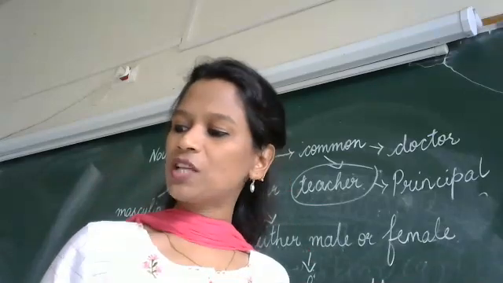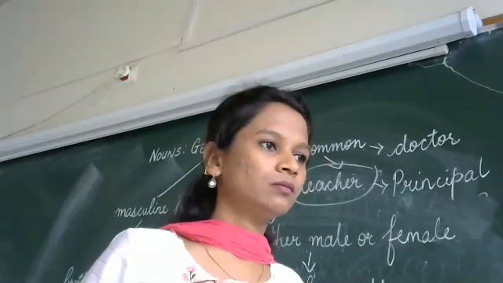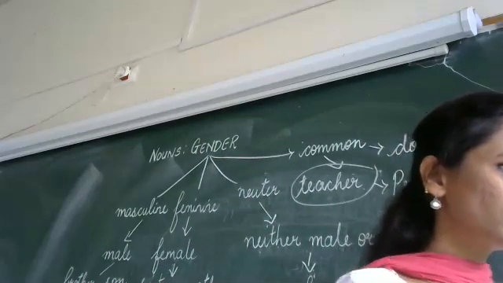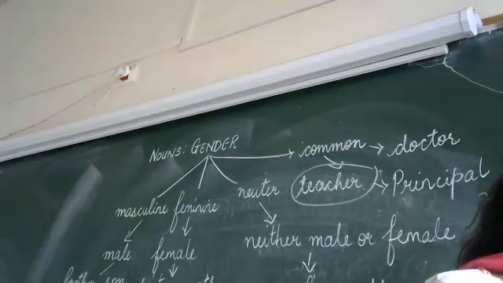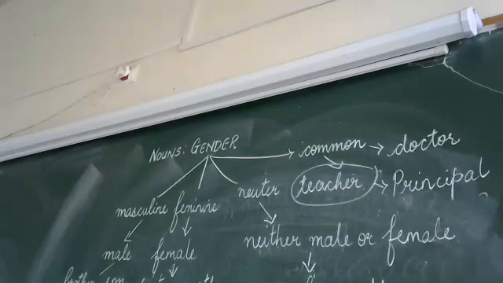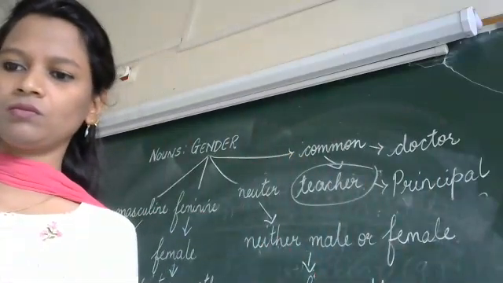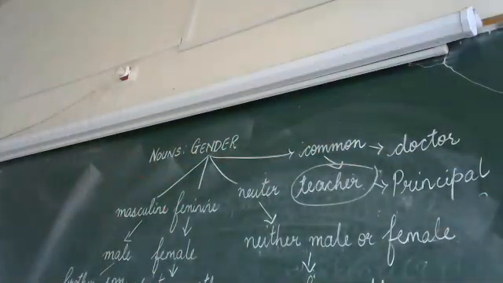Okay. Now on page 155, we have two columns. You're not clear, Siddhant? Now what is the feminine of elephant? Page number 155. Now go through page number 155.